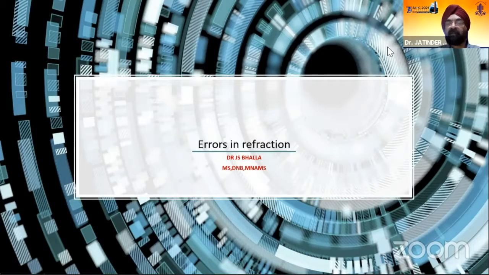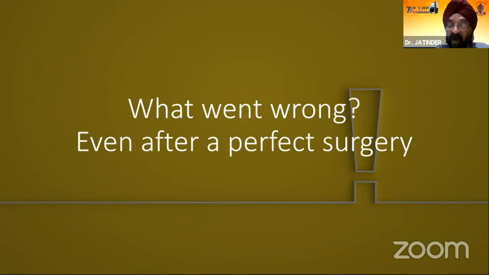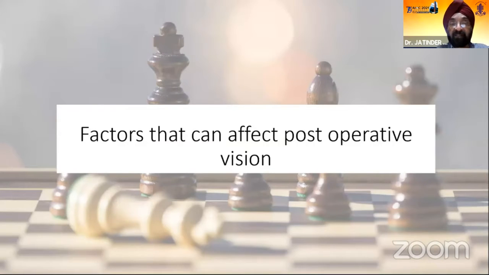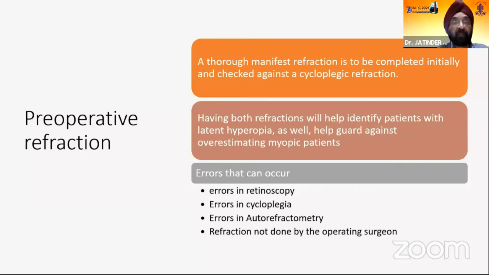The topic I'm going to discuss is: if you have imperfect postoperative visual acuity after a perfect surgery, what could go wrong? The topic that I'm going to cover is errors in refraction. So what went wrong even after a perfect surgery, and what are the factors that can affect postoperative vision?